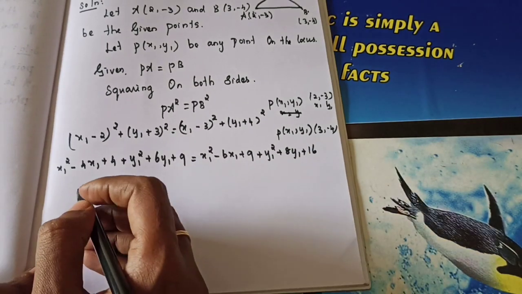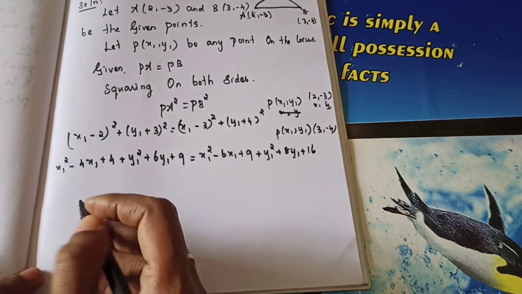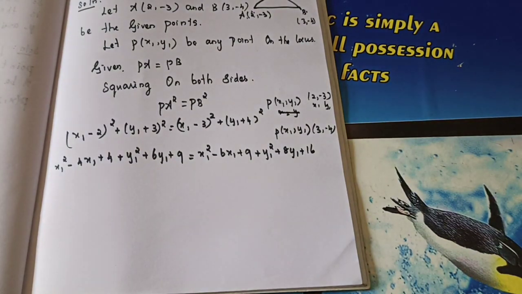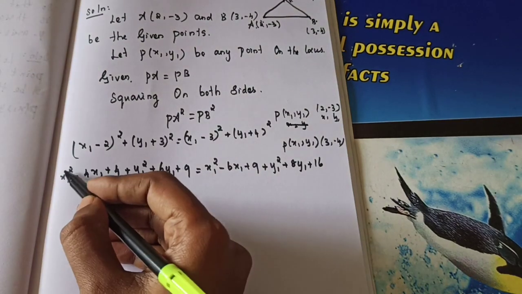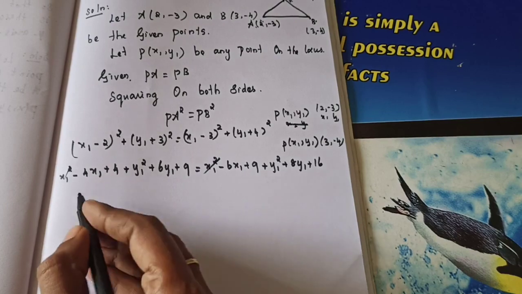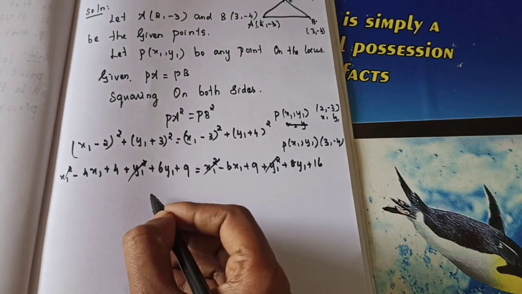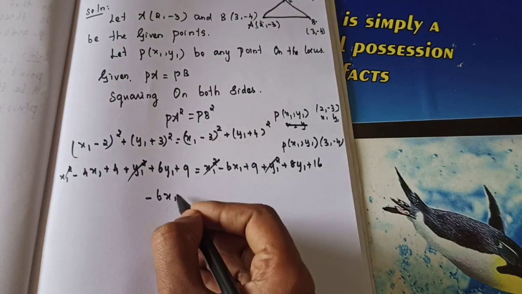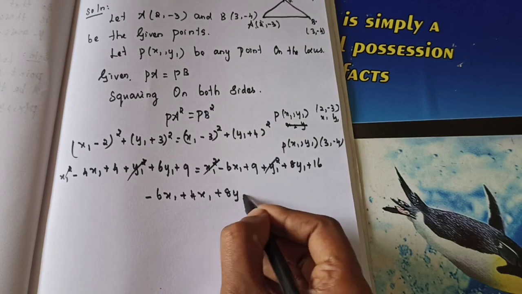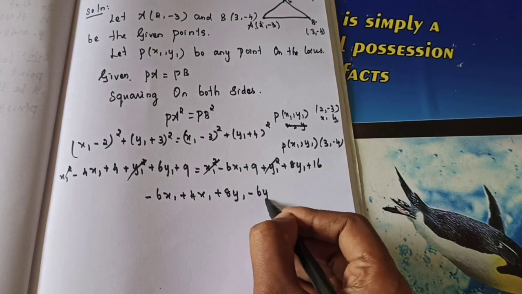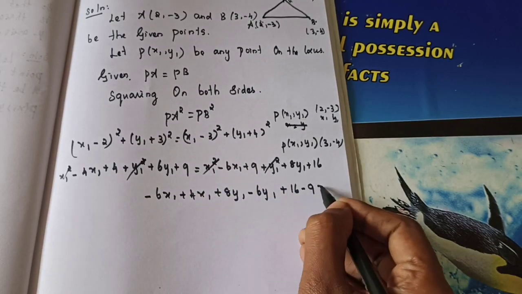Okay. Bring all the terms to one side and we will simplify. So x1 square will get cancelled. So bring all the terms to one side. Same as y1 square gets cancelled. So minus 6x1, if you are bringing this to here, 4 plus x1. Then plus 8y1 is there. If you are bringing this side, minus 6y1. Plus 16 is there. If you are bringing this to this side, you will get minus 9 is equal to 0.